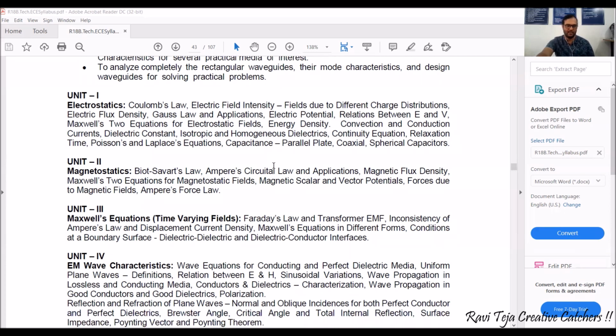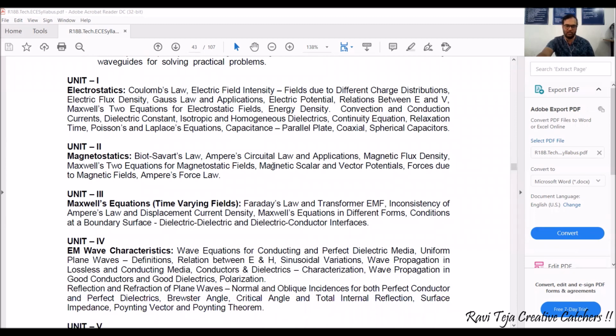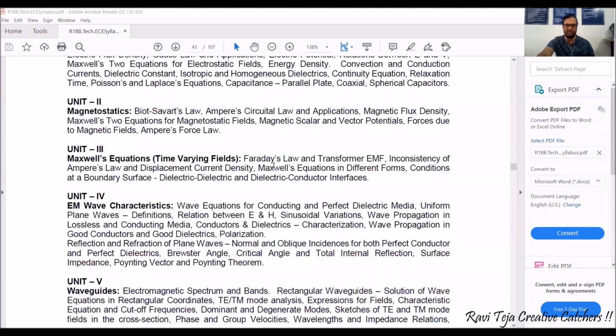Okay. And coming to unit 4, it deals with the electromagnetic wave characteristics. So here we have different techniques or equations like wave equations for conducting and perfect dielectric media. Okay, we also have UPW, that is nothing but, as I already said, uniform plane waves. We'll be having a relation of uniform plane waves between E and H. We will be seeing the sinusoidal variation, wave propagations.